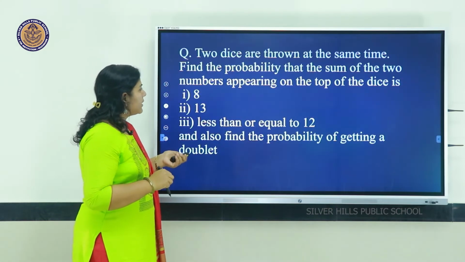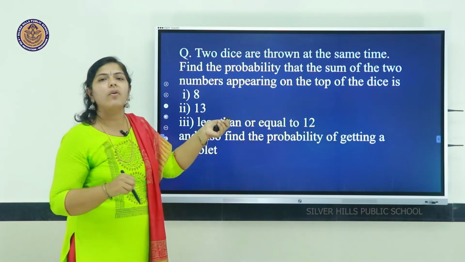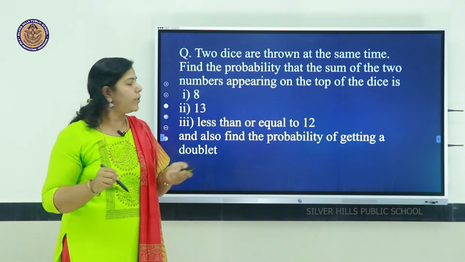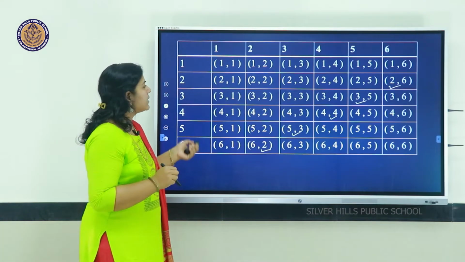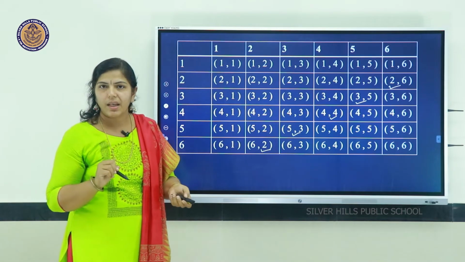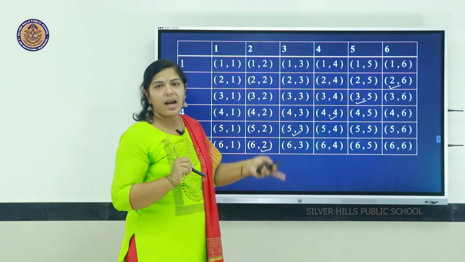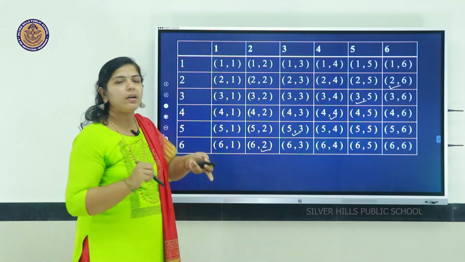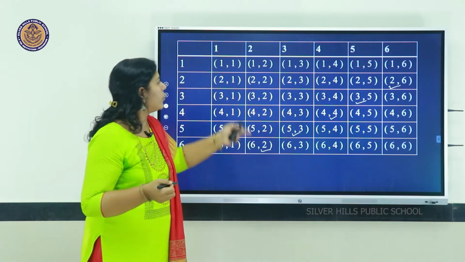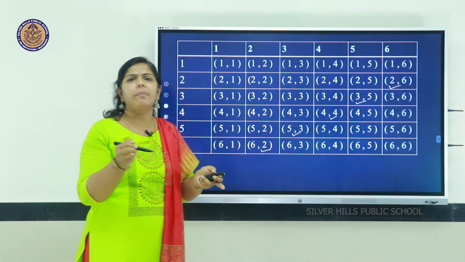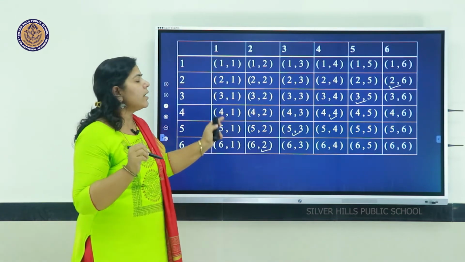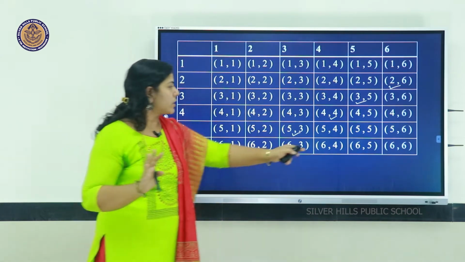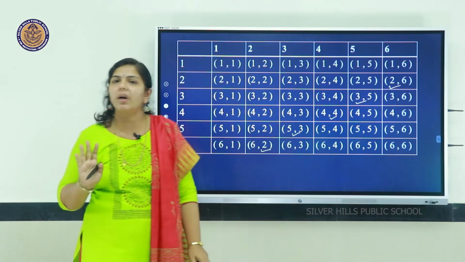Then third case is less than or equal to 12. Probability the sum is less than or equal to 12. Just see the sample space. Whichever outcomes you add, that is 1 plus 1, 2, 1 plus 2, 3, 2 plus 2, 4, you will get a sum less than or equal to 12, because the maximum is 6 plus 6, 12.